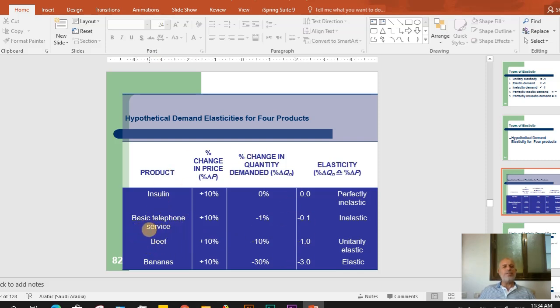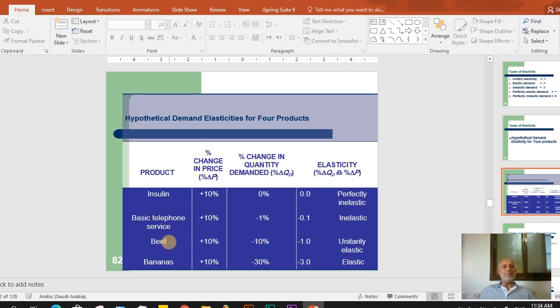Here, basic telephone service: if the price increases 10%, the quantity decreases 1%. So when we calculate elasticity, it equals minus 0.1. This is less than 1, so this is inelastic demand.